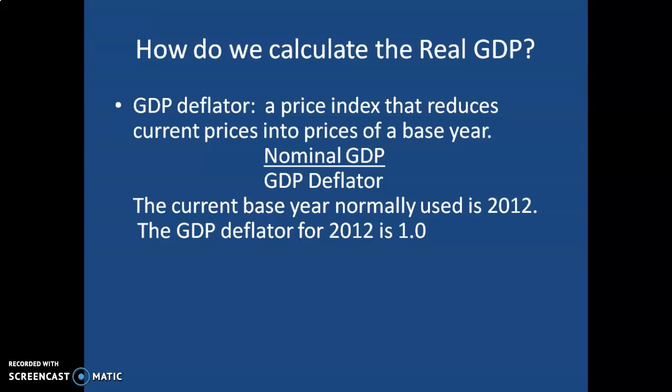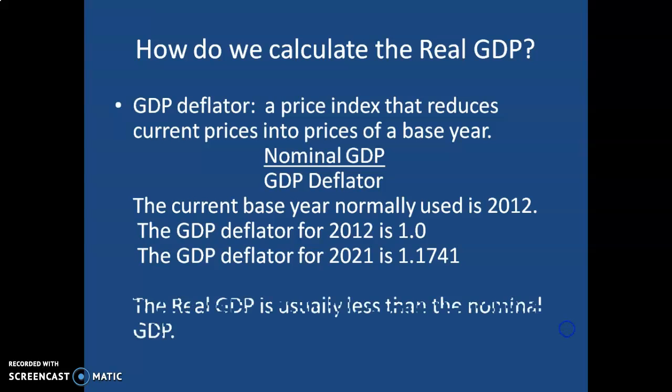So the GDP deflator for 2012 would be 1.0. You would take the nominal GDP, divide it by 1. It's the same thing in 2012. However, we've had inflation since 2012, so the GDP deflator now is 1.174. So if I took our nominal GDP, divide it by 1.174, that would get us our real GDP. The real GDP is usually less than the nominal GDP. So for example, right now the nominal GDP is somewhere in the neighborhood of $22.5 trillion. Real GDP is about $19.4 trillion. That factors in inflation.